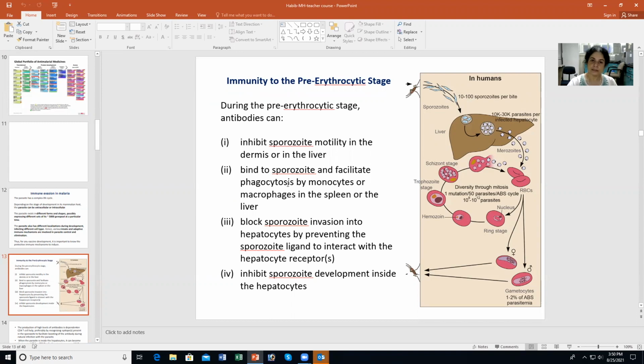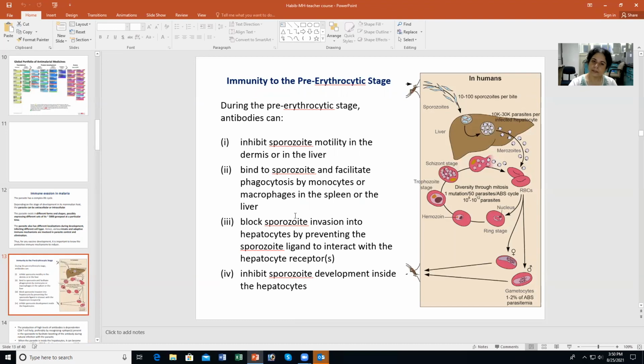The antibodies can also bind to the sporozoite and facilitate phagocytosis. By binding to the sporozoite, they can enhance the phagocytic process by which phagocytes can engulf the sporozoite and express the antigens on MHCs. So you can have facilitation of phagocytosis by monocytes, or phagocytosis in the spleen or the liver. This is one thing that the antibodies could do.